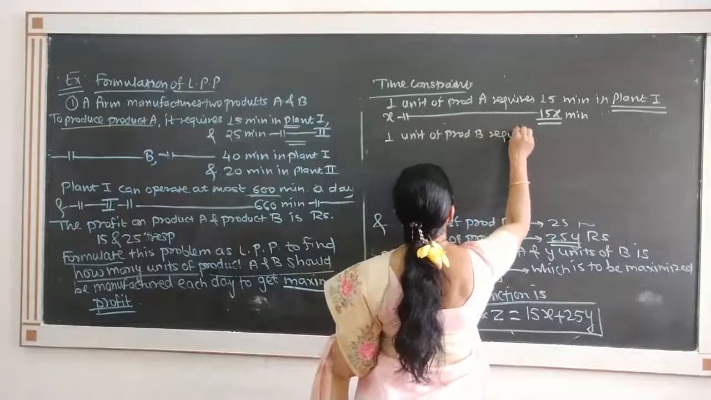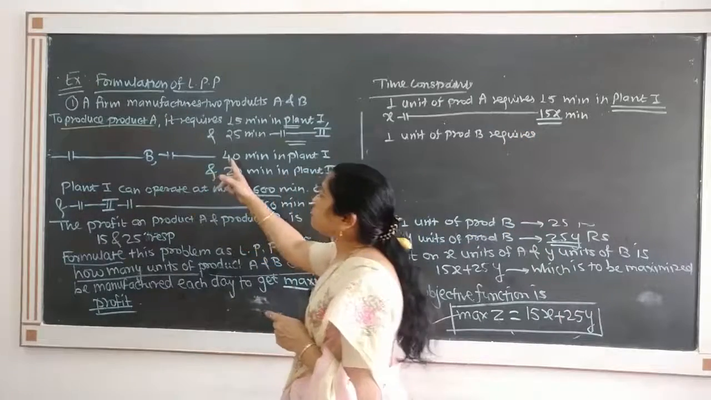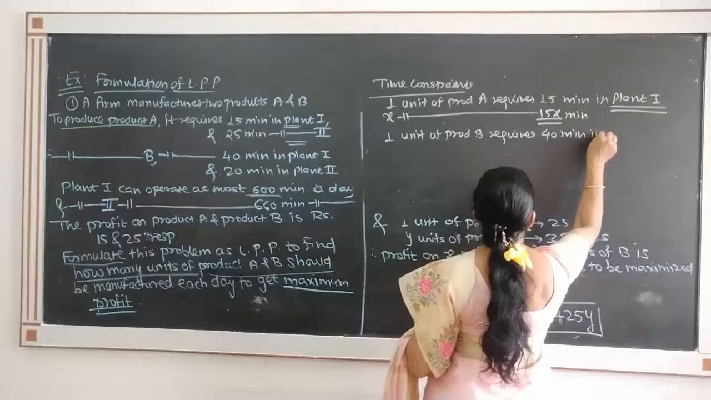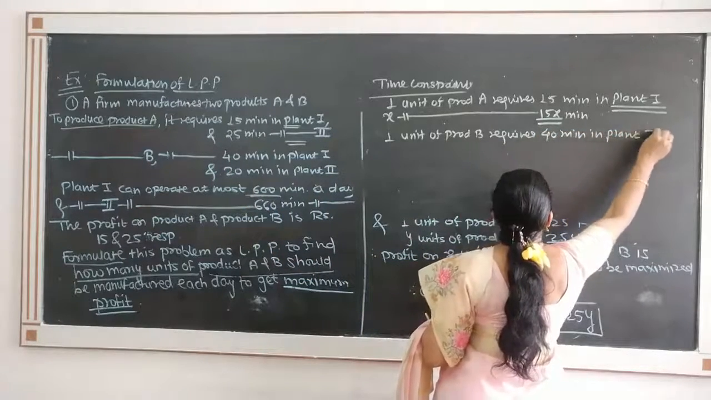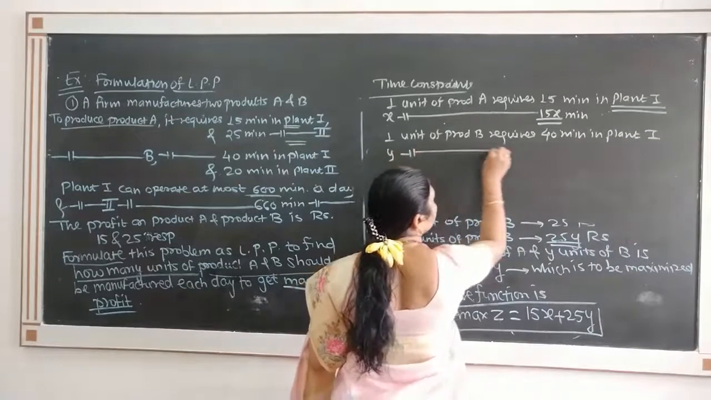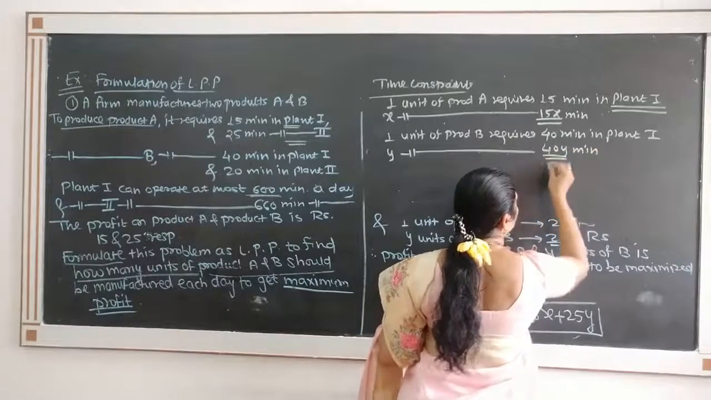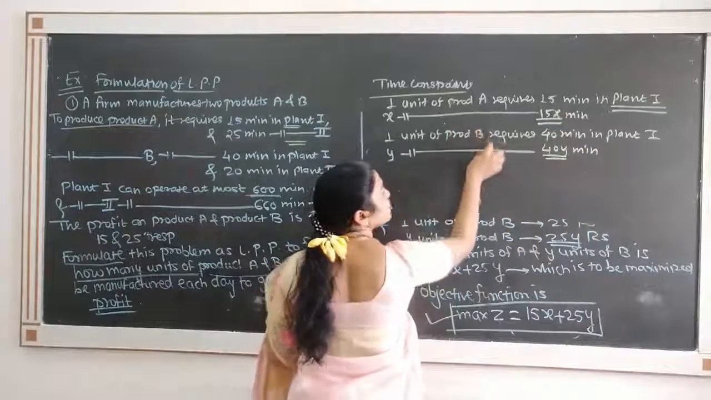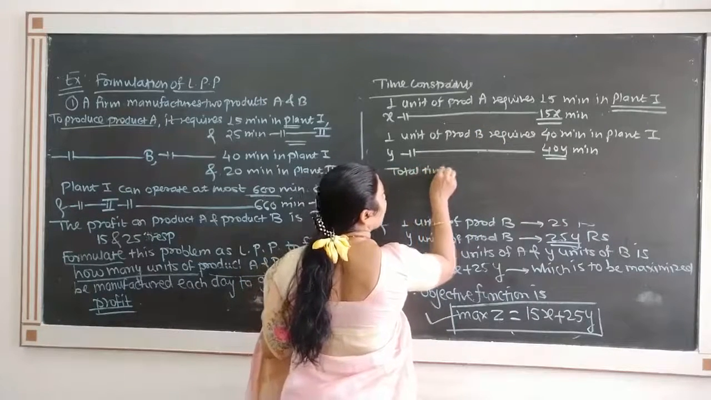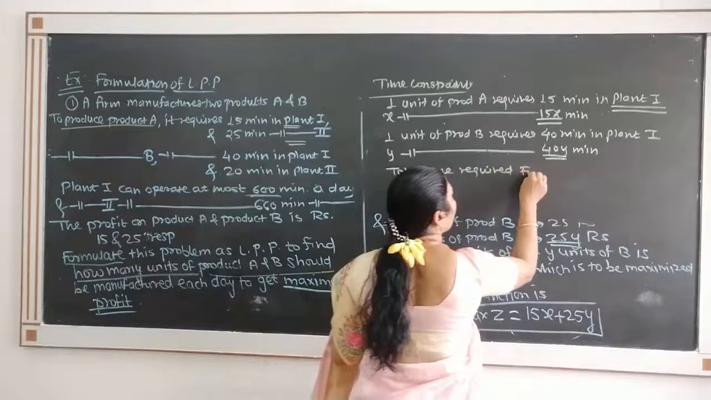It requires 1 unit of product B requires 40 minutes in plant 1, and therefore Y units of product B will require 40y minutes in plant 1. So how many total minutes are required in plant 1? The total time required for plant 1